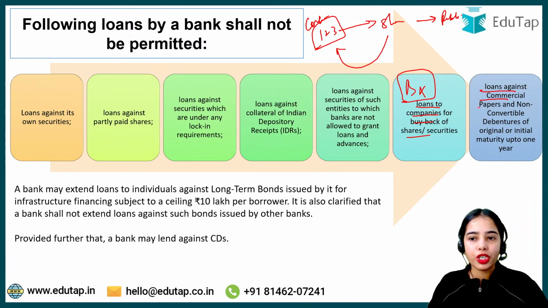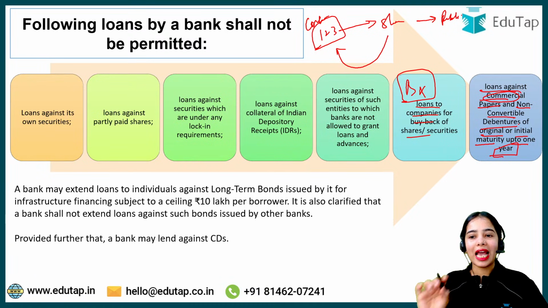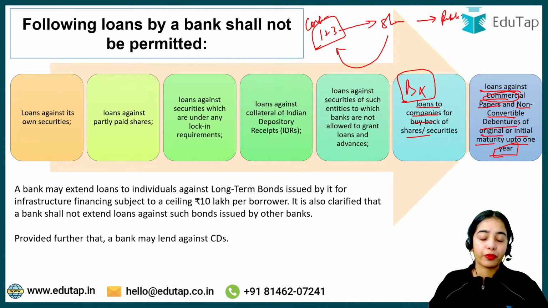Loans against commercial papers. Commercial papers are unsecured short-term debt instruments. So loans against commercial papers and non-convertible debentures of original or initial maturity up to 1 year. So if the commercial papers or non-convertible debentures have an original or initial maturity up to 1 year, loans against such kind of instruments can also not be provided.